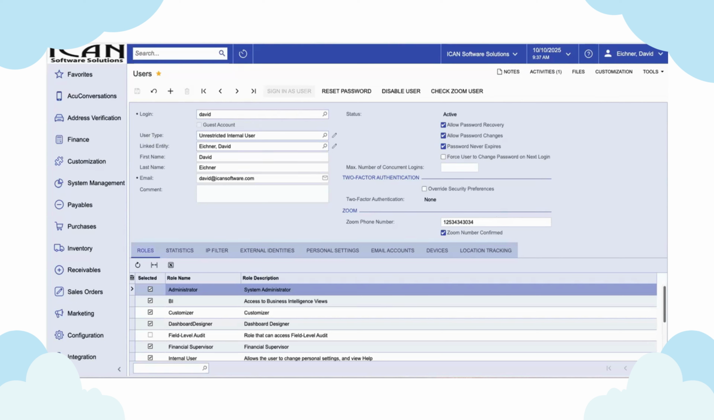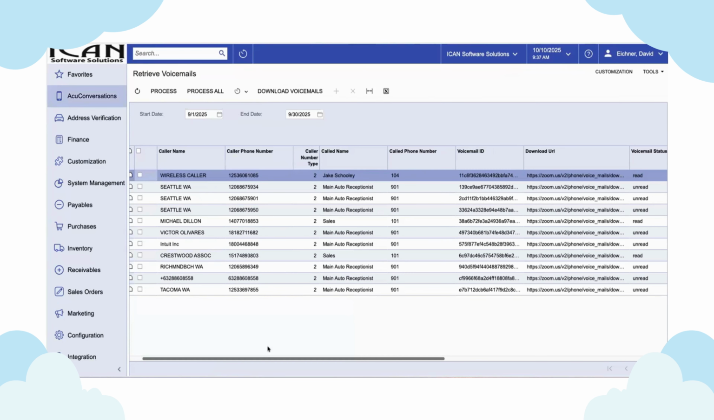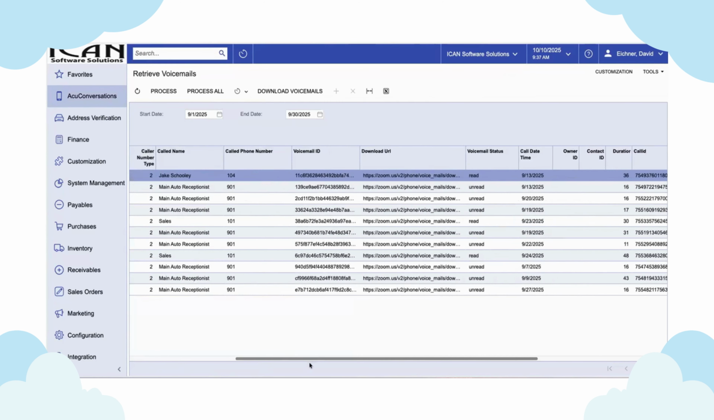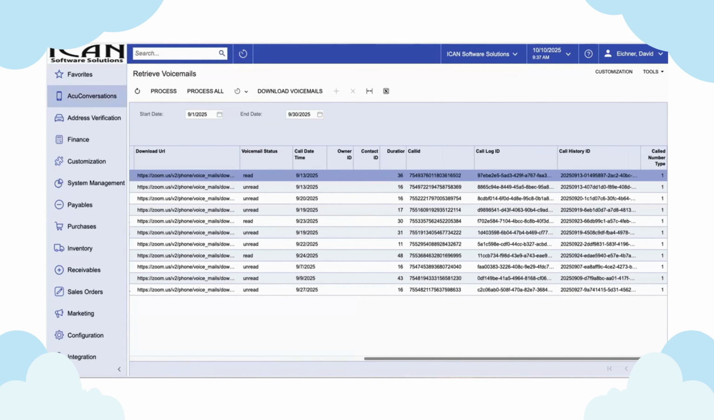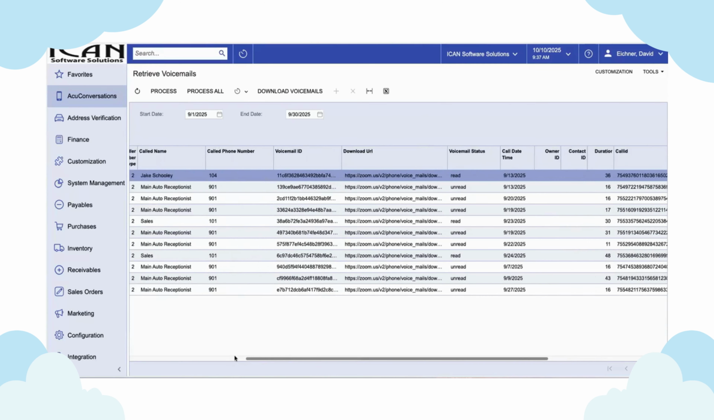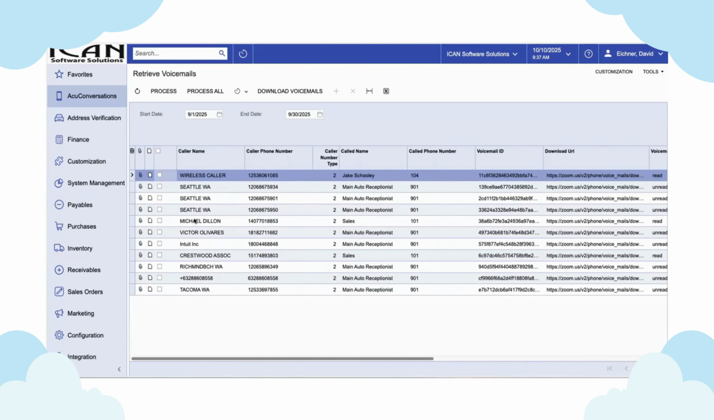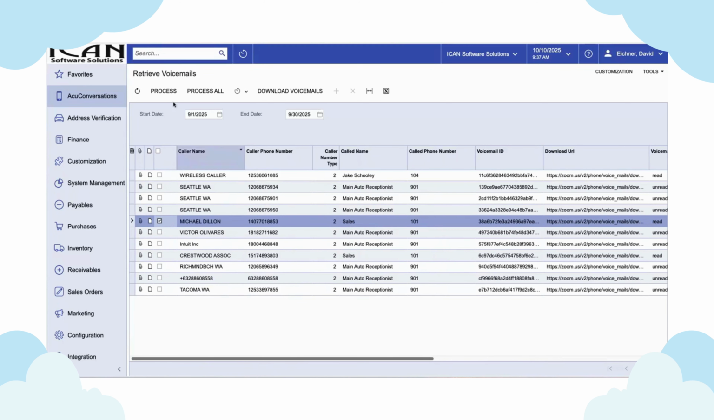All right, so let's go back and look at retrieving our voicemails. Now, we also have the ability to tie those to a phone number or to just have it be like, say, a receptionist number. We wouldn't necessarily be associating that main receptionist voicemail or the sales voicemail to a particular user. But we might still want them to come in. So let's go ahead and click process on this one.